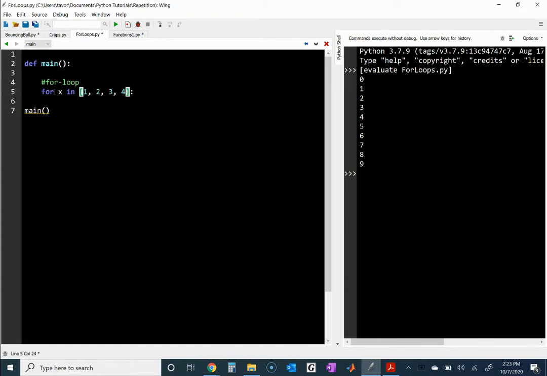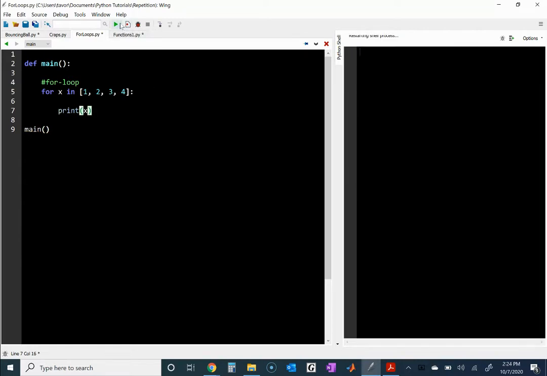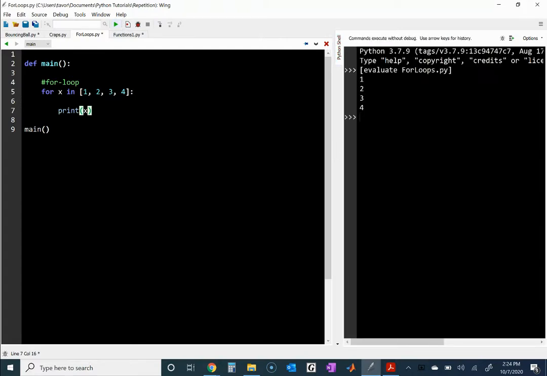And we can say for x in this list of numbers that I have here, print x. Because I want you to notice what x happens to be. And if I run this, it prints the numbers 1, 2, 3, and 4. And that's because x is going to take every value in my list, every single value. So x will be 1, and you print whatever x is, and then x will be 2, and then print whatever x is, x will be 3, so on and so forth.